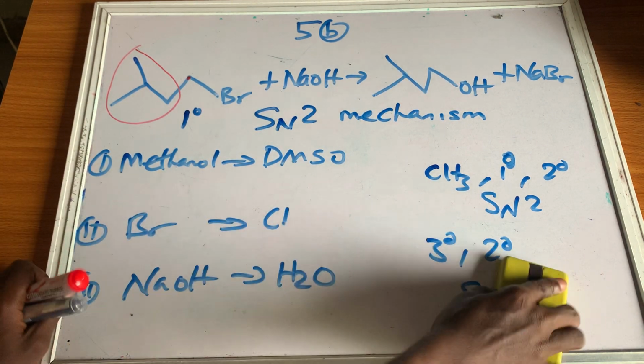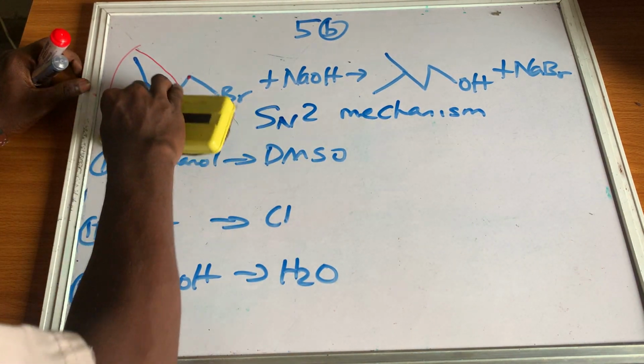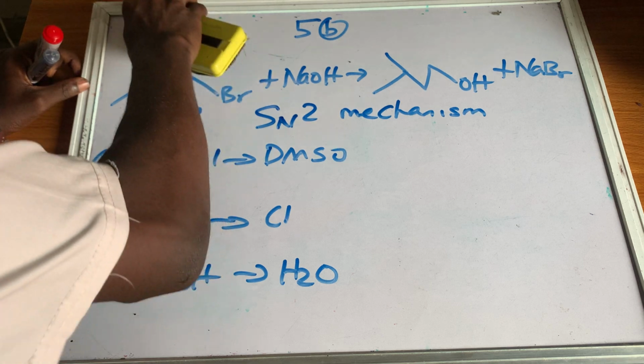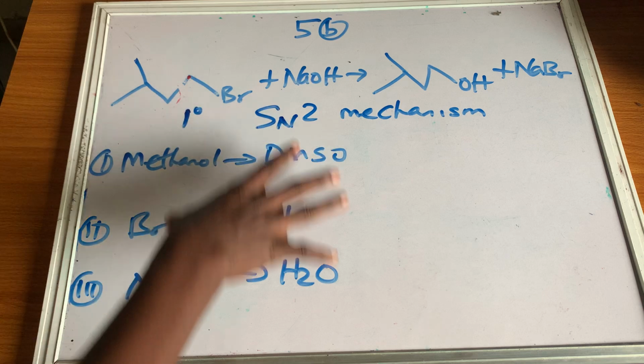So now, when we have an idea about the type of mechanism in this reaction, then we can now determine the rate of the reaction.